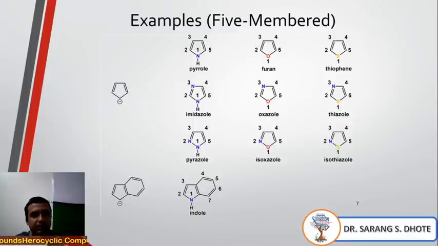Here, if in the 5-membered ring one of the carbons is replaced by nitrogen, then the derivative is pyrrole, pyrazole or imidazole. In the case of pyrrole, there is only one nitrogen, and the ring is known as pyrrole.